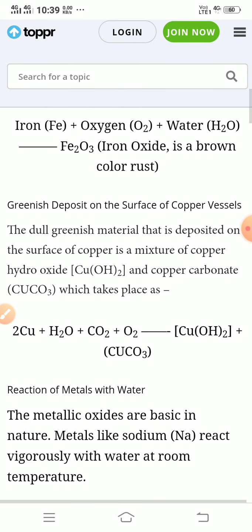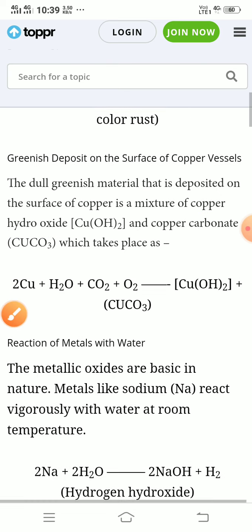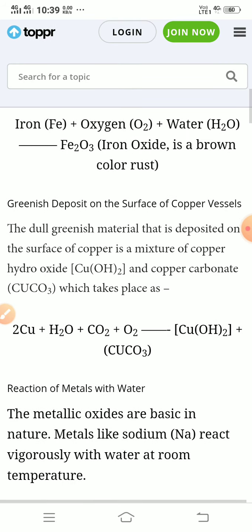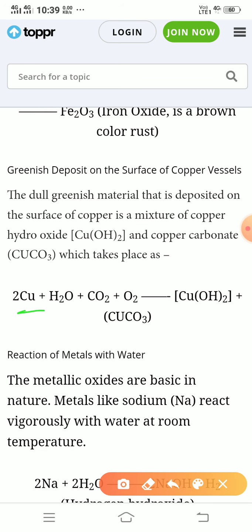Okay. The dull greenish layer that is deposited on the surface of copper is a mixture of copper hydroxide and copper carbonate. So we'll see that copper reacts with oxygen, carbon dioxide and moisture, and we get two things.